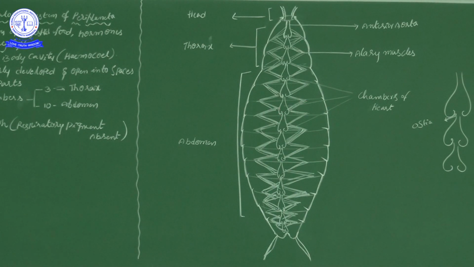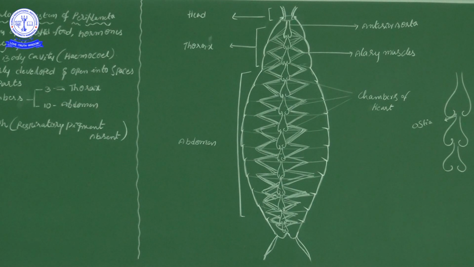So the structure is like this. This is one heart chamber, this is one heart chamber, this is one heart chamber. This heart chamber opens into the heart chamber above. So this is a corner. In this corner a small hole is there. By that small hole blood will enter the